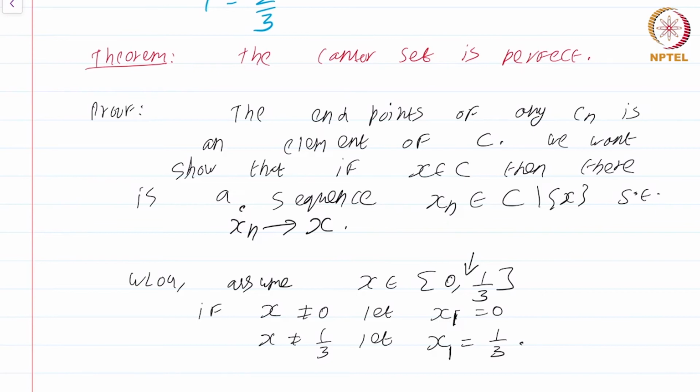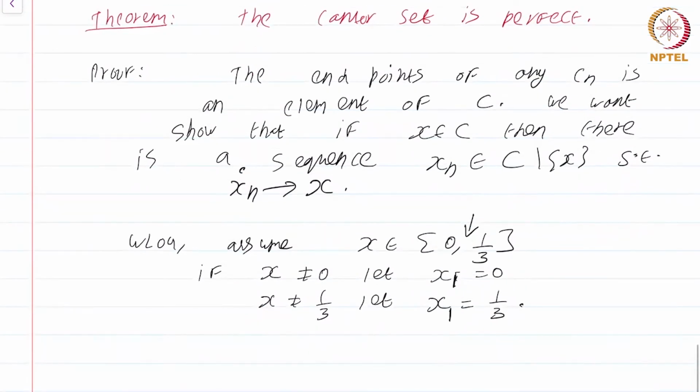Okay. So what we have done is we have produced a point x1 in the closed interval [0, 1 by 3]. In fact, we have produced a point x1 in C, such that x1 is not equal to x, right?